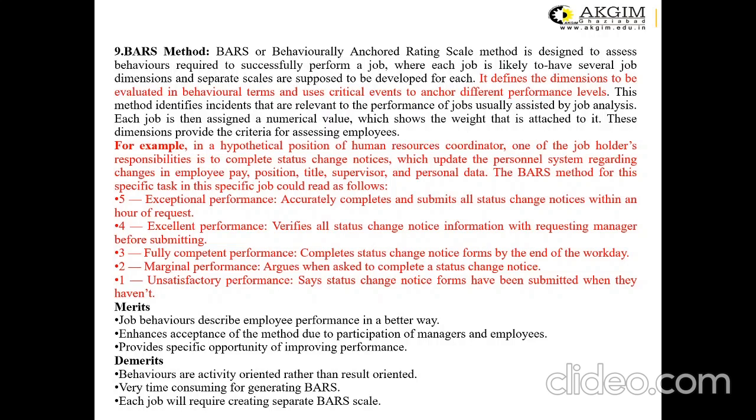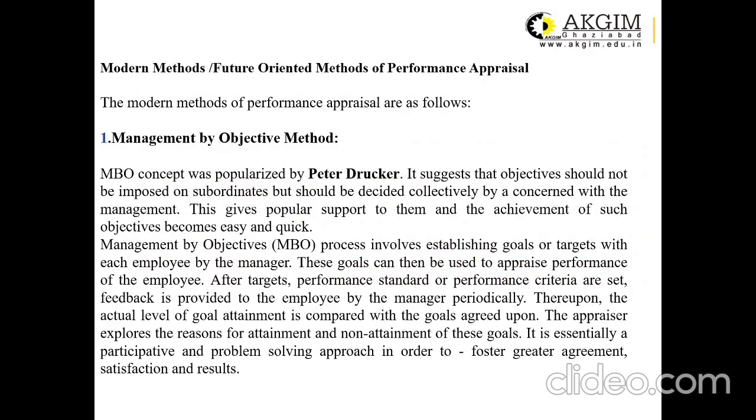But if a person is not so committed, he may respond in an ineffective manner and get a marginal score of 1 or 2. So this method is totally based on the behavior of employees. With the effective and ineffective behaviors of the employees, the management tries to assess their performance in the organization. This is very practical and one of the past-oriented techniques of performance appraisal.